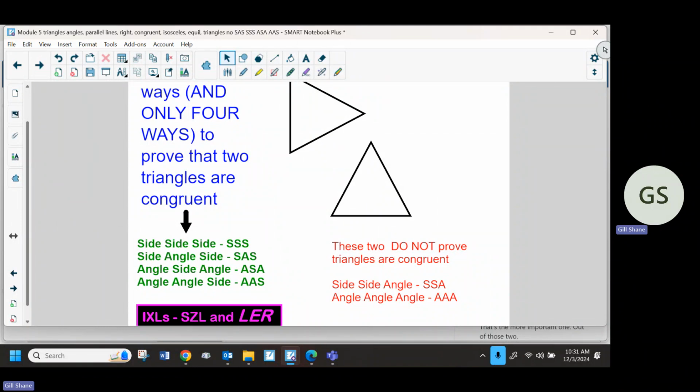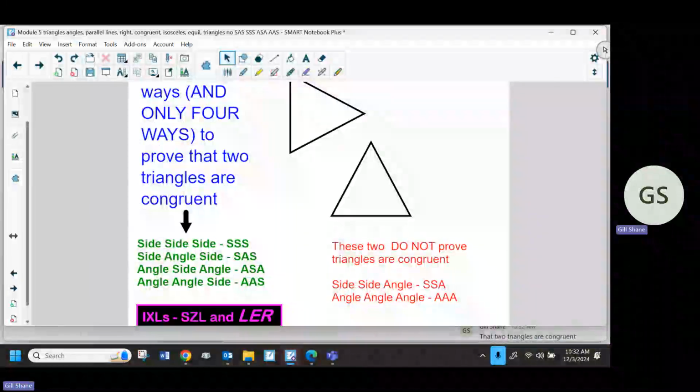Looks like the majority of people are done, so I'm going to start talking about it. Our lesson now is we're going to be proving that two triangles are congruent. That's what it says up top.